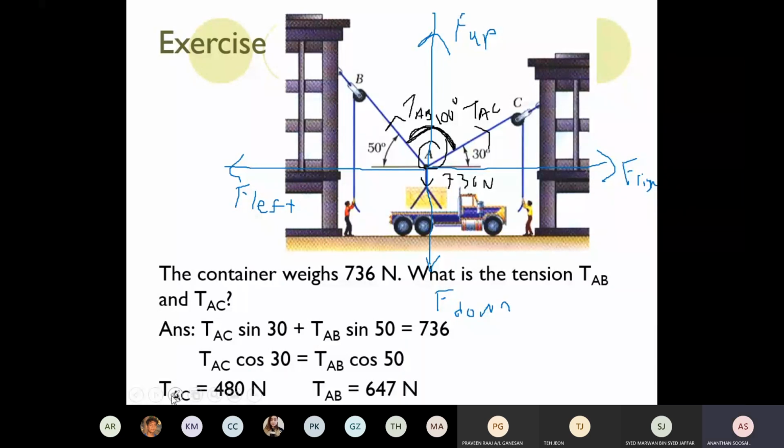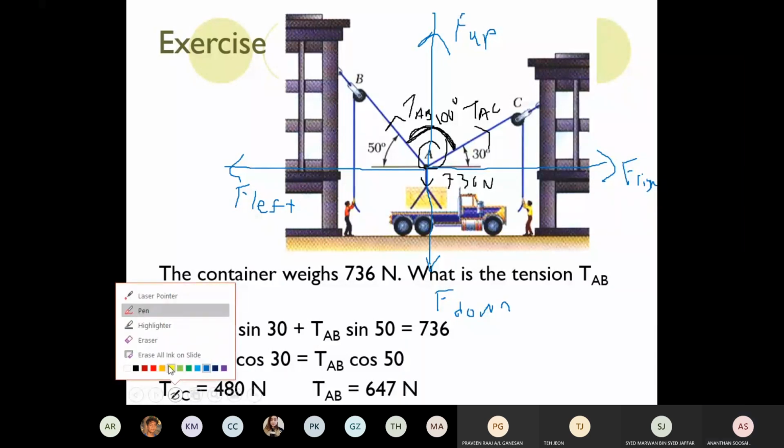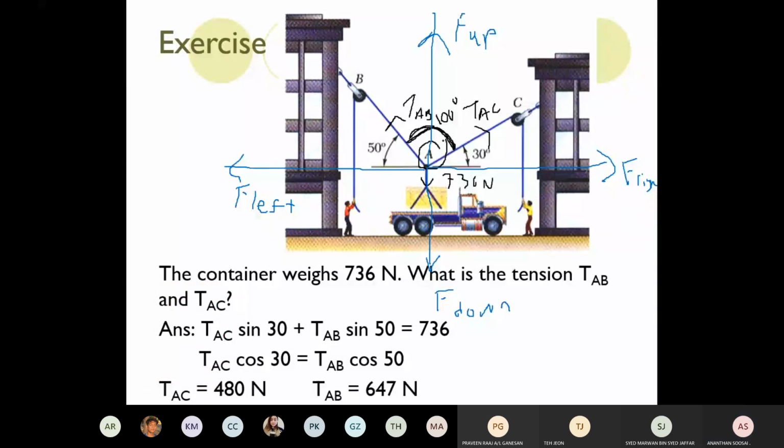So instead of drawing the triangle in this case, what is the total force acting upward? The TAC and TAB contribute the force upward. What is the force contributed by the TAC upward? How much is the angle here?